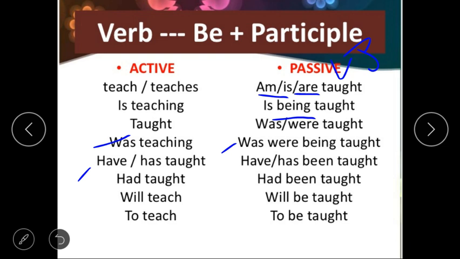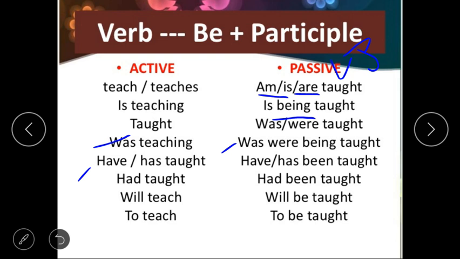We need to use "been", and that "been" we will take from the present perfect continuous tense. B-double-E-N, yes, it's "been". So we need to use "been" with has and have. Like I can say, I have taught English. How can it be written? English has been taught by me.